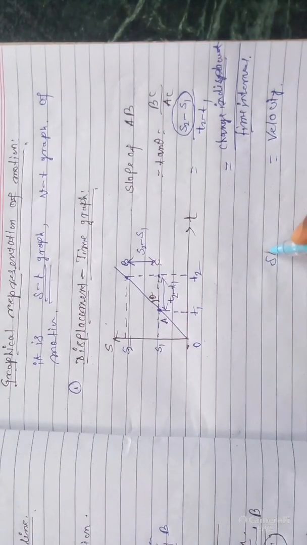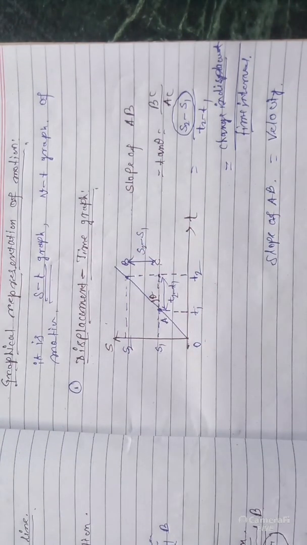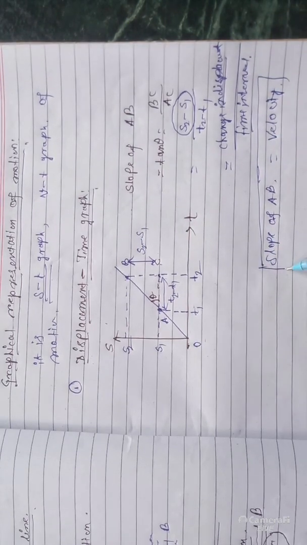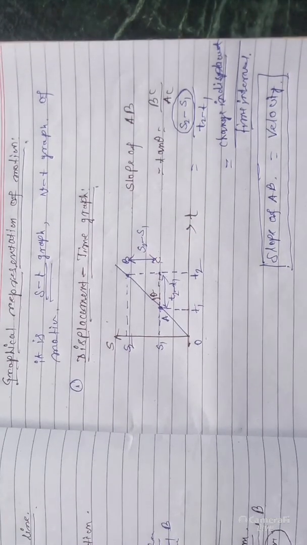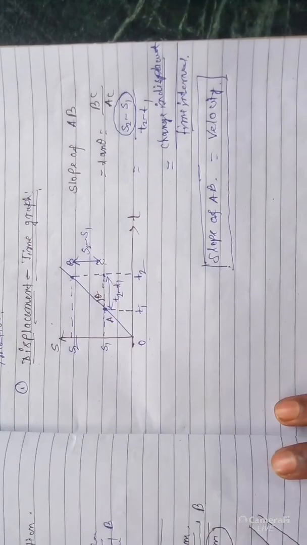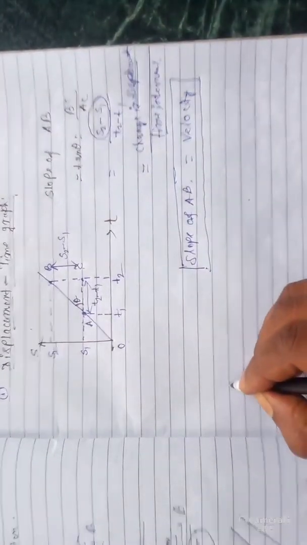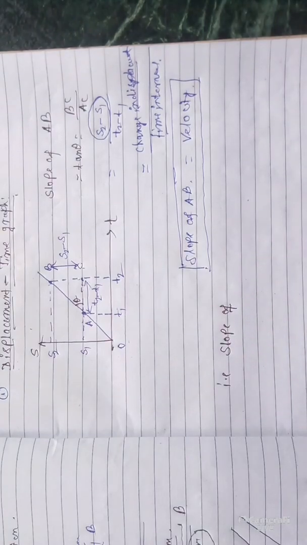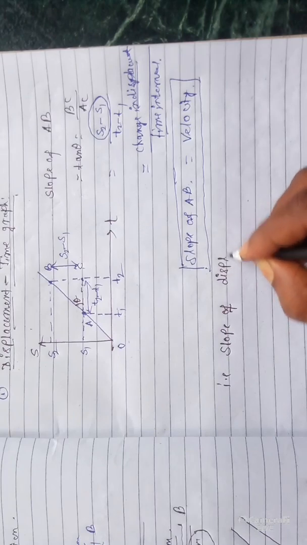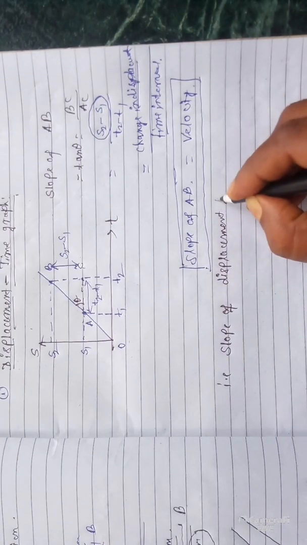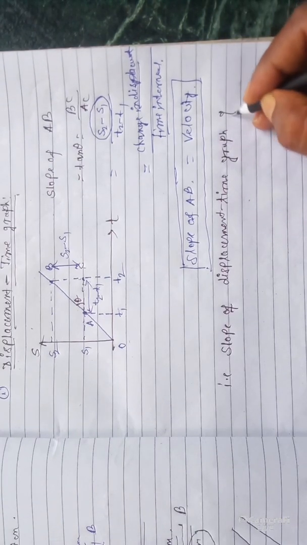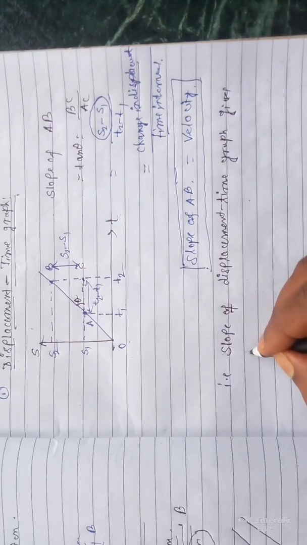So you can consider the slope of AB. AB is the displacement time graph. So you have to remember this one, that the slope of the displacement time graph gives the velocity of the object.